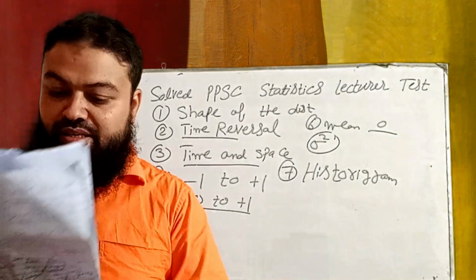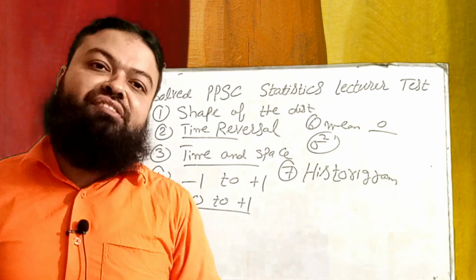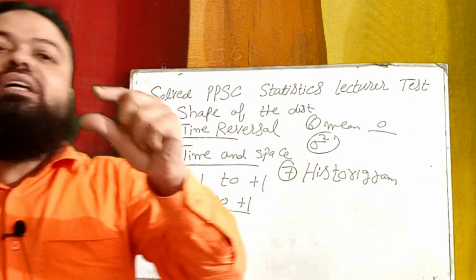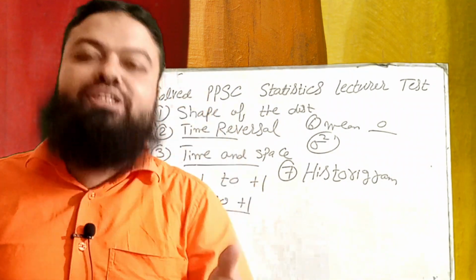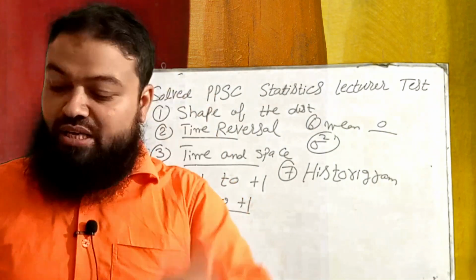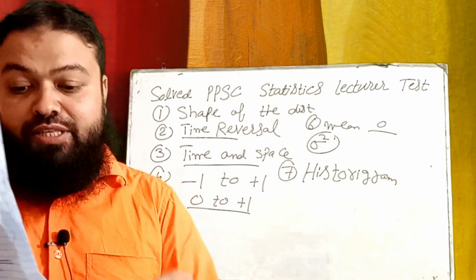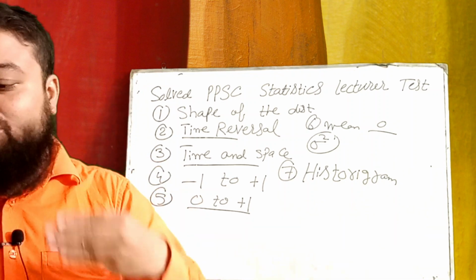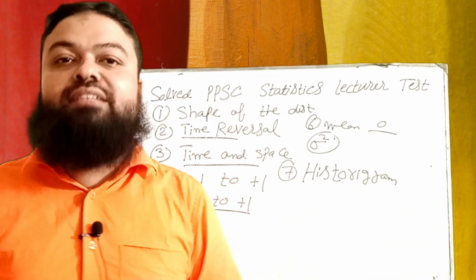Number 8, definition of vital events. There are some factors which, if we include them or exclude them, affect the population. These are called vital events. And what was the correct one? Some factors cause changes in the births and deaths of the population. These are the vital events.